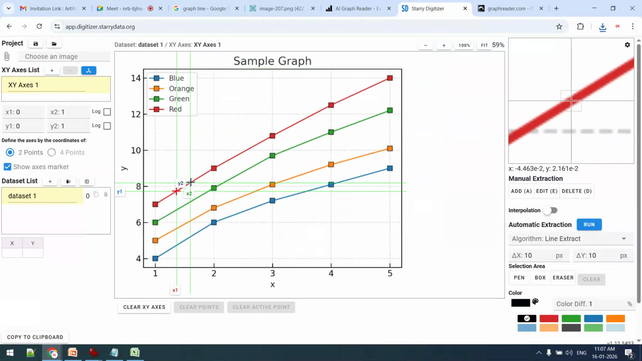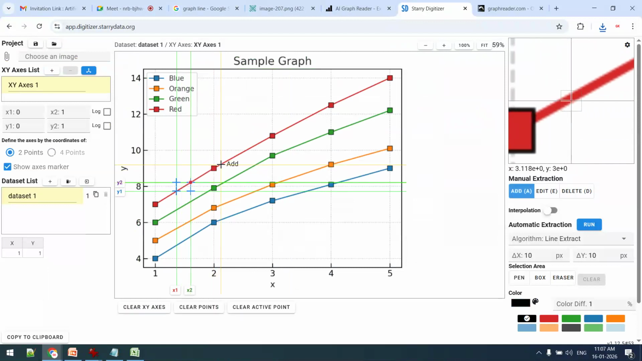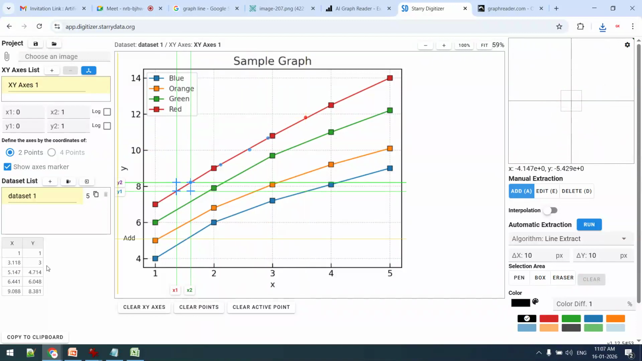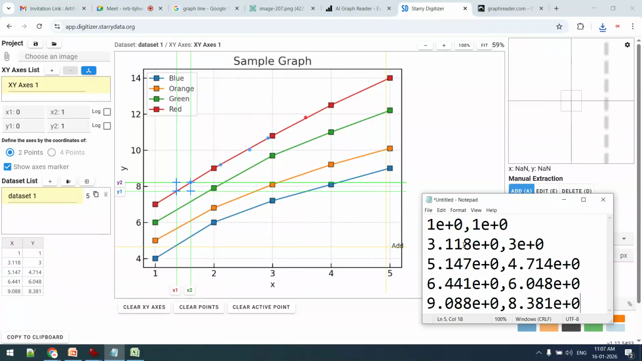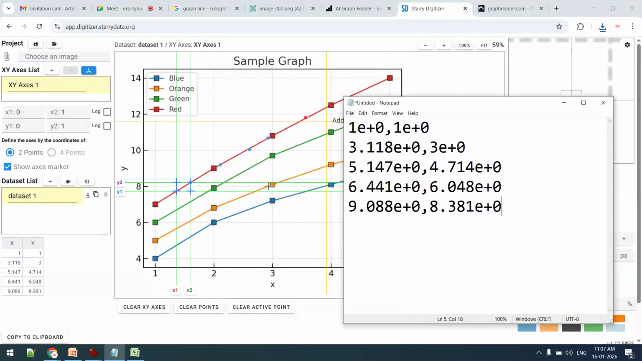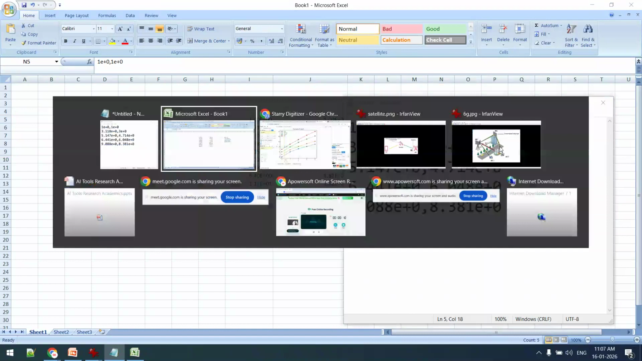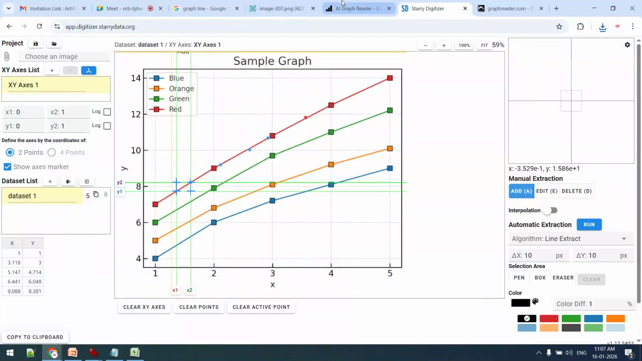Okay, or this one, you can see that on click, as soon as I am clicking, at bottom left this particular value is available. Okay, this is the value. Copy to clipboard. Now these coordinates are fetched. Okay, if I want to paste in an Excel sheet, that can also be done.